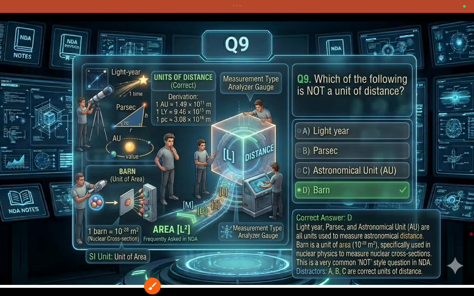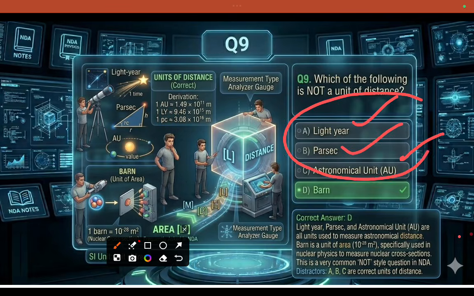Coming to the next one, which of the following is not a unit of distance? Light year, parsec, and astronomical unit are units of distance, but barn is not. It is the unit of nuclear cross section area. An astronomical unit is 1.49 into 10 to the power of 11 meters, light year is 9.46 into 10 to the power of 15 meters, and parsec is 3.08 into 10 to the power of 16 meters.